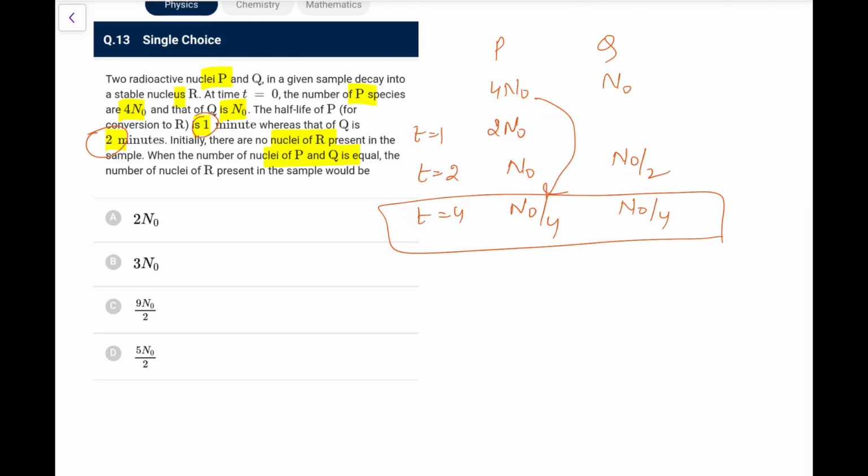So in 4 minutes P has reduced from 4 n naught to n naught by 4. That means the number decayed is 4 minus 1 by 4, that is 15 by 4 n naught. Here for Q the decay is n naught minus n naught by 4, which is n naught into 3 by 4. So the total is 18 n naught by 4, that is 9 n naught by 2. This is the number of R that would have been created.